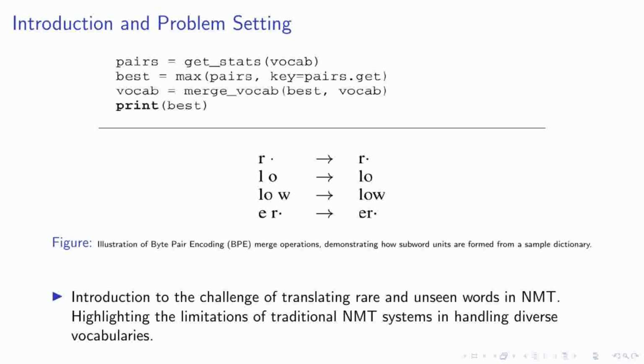To address this, we explore an innovative approach using byte pair encoding, or BPE, which you can see illustrated here. This method progressively merges the most frequent pairs of characters or character sequences, forming new subword units. This allows us to represent rare and unseen words as sequences of subword units, significantly enhancing the model's ability to handle a wide range of vocabulary with a fixed size symbol set. This figure demonstrates the BPE merge operations, showing how subword units are constructed from a sample dictionary.